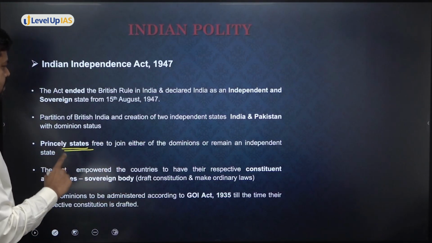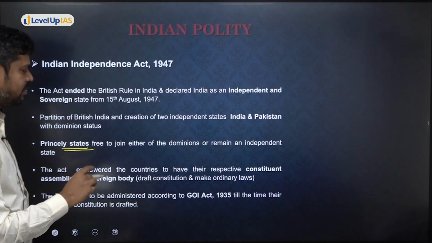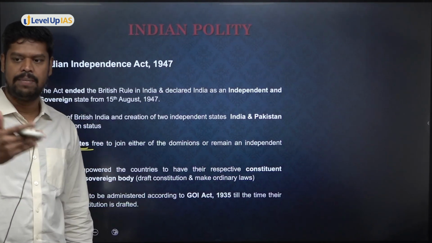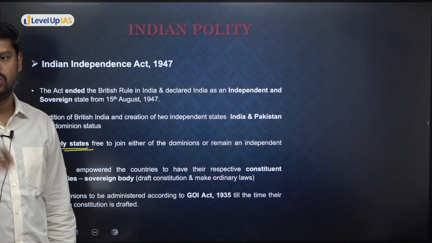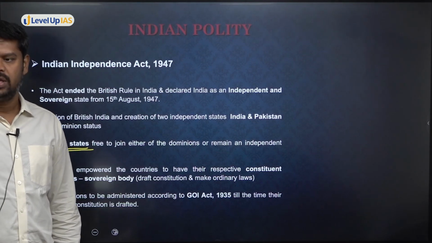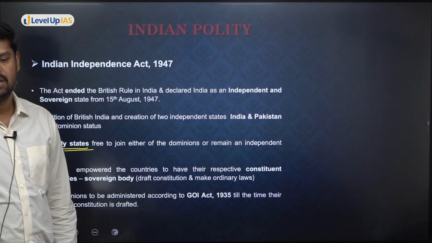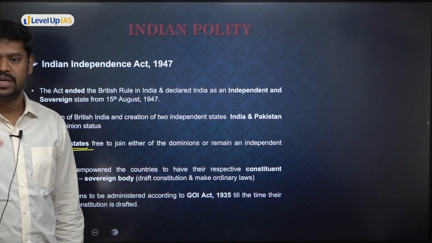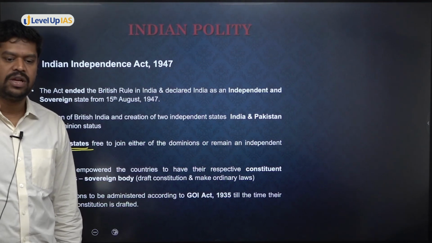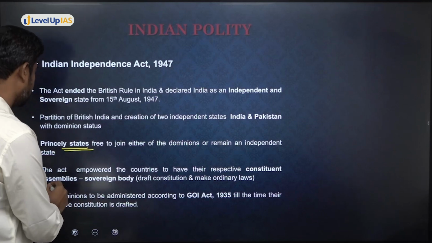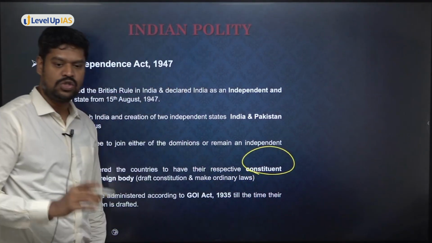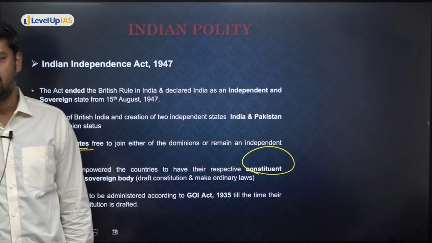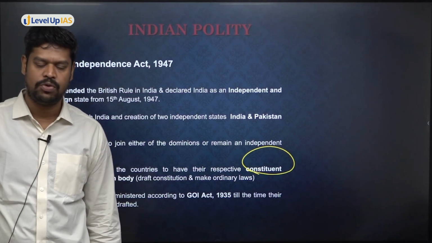And the act also empowered, this is very important, the respective countries, that is India, Pakistan, or any princely state for that matter, to have their own constituent assembly. And not only would they have their own constituent assembly, that constituent assembly would be a sovereign body to draft their constitution. This is very, very important. What do you mean by a sovereign body? That is a supreme authority to draft their constitution once there is such a body.